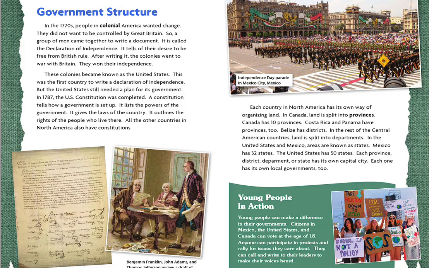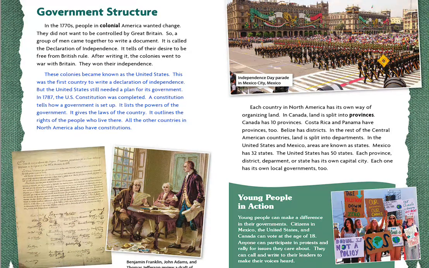Government structure. In the 1770s, people in colonial America wanted change. They did not want to be controlled by Great Britain, so a group of men came together to write a document. It is called the Declaration of Independence. It tells of their desire to be free from British rule. After writing it, the colonies went to war with Britain. They won their independence. These colonies became known as the United States.